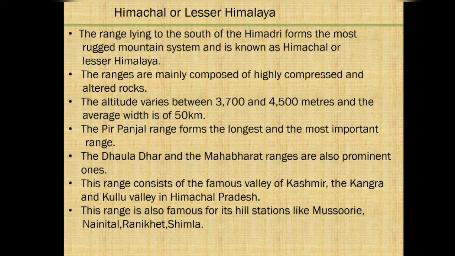Now let us know about Himachal or Lesser Himalaya. The range lying to the south of the Himadri forms the most rugged mountain system and is known as Himachal or Lesser Himalaya. What is the meaning of rugged? Rugged means rocky, rough and mountainous landscapes. The ranges are mainly composed of highly compressed and altered rocks. The altitude varies between 3,700 and 4,500 meters and the average width is of 50 kilometers.